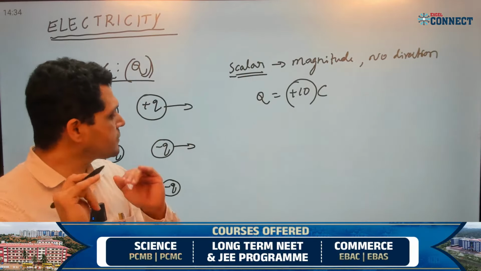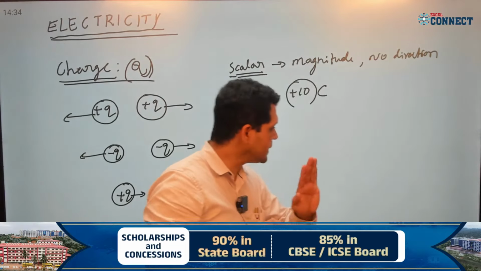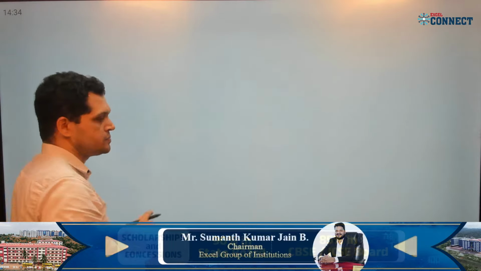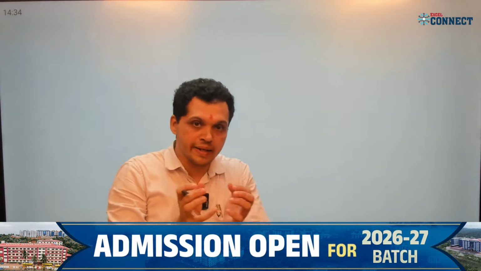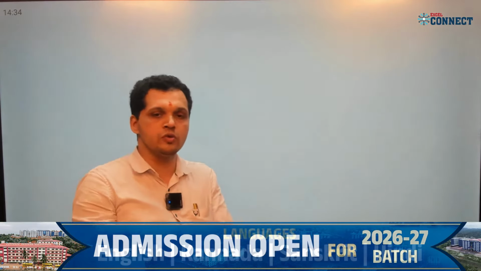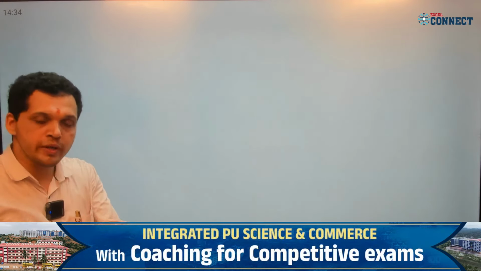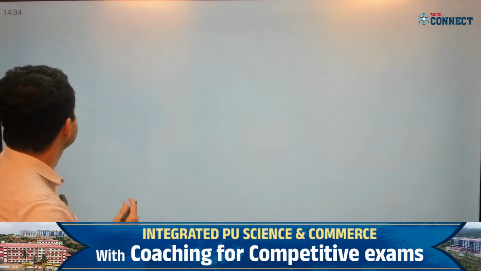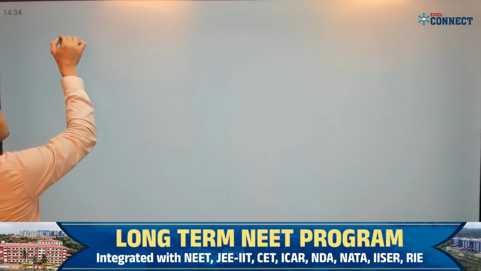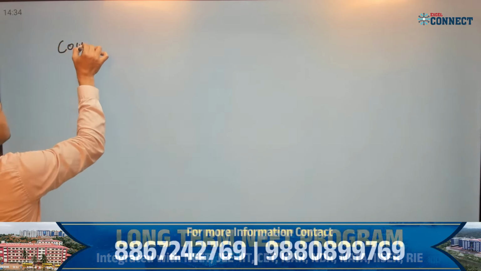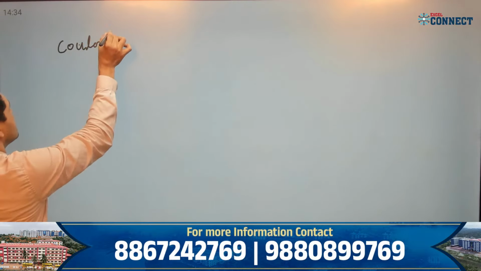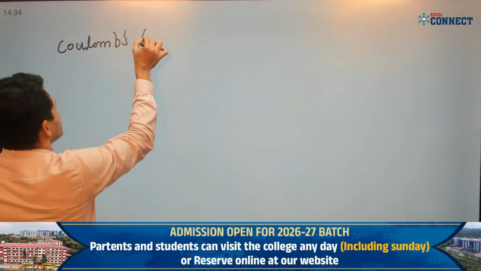In order to define this Coulomb, we need Coulomb's law. Before entering into current electricity, I will recall some concepts you already know, and with the help of those concepts I am going to discuss electric current. Now first we should know Coulomb's law.